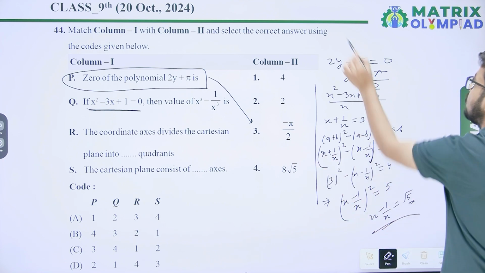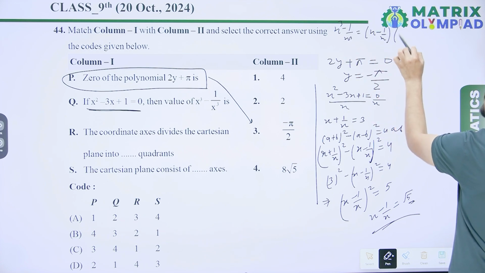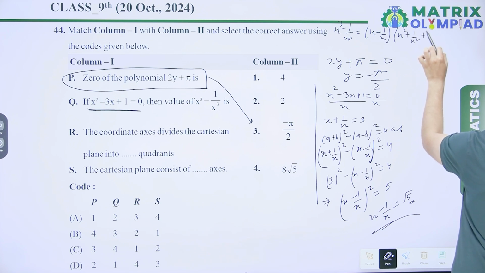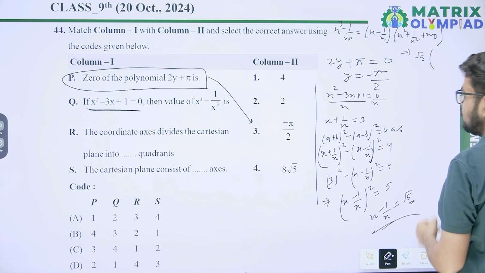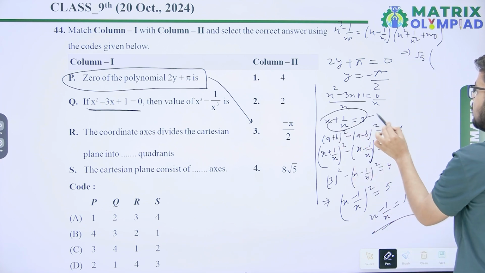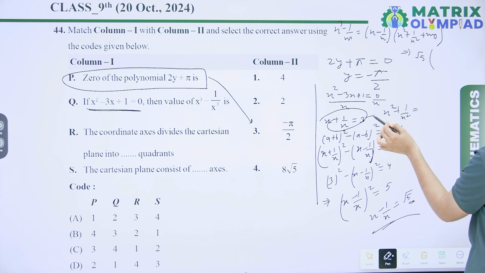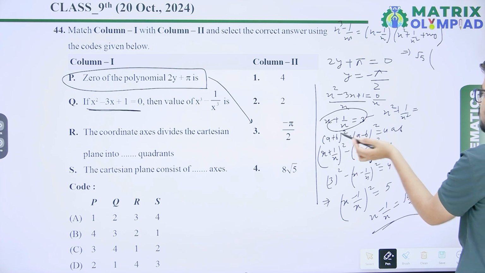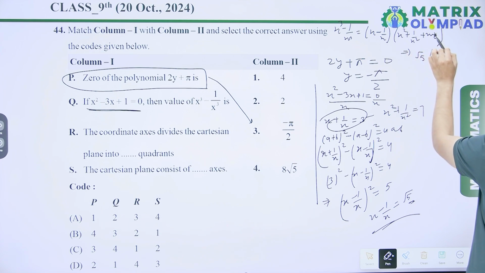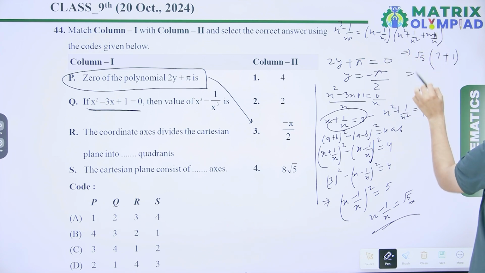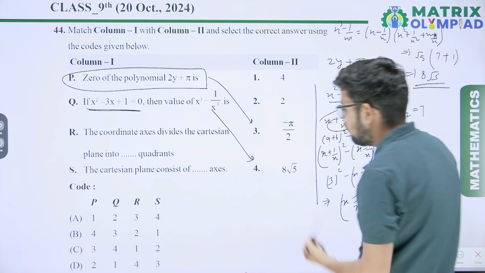So x cube minus 1 upon x cube. We know that x cube minus 1 upon x cube equal to (x minus 1 upon x) times (x square plus 1 upon x square plus x into 1 upon x). So it is root 5 into (x square plus 1 upon x square plus 1). When we square x plus 1 upon x, we get x square plus 1 upon x square equal to 3 square, that is 9, minus 2, that is 7. So that is 7 plus x into 1 upon x, which is 1. So it is 8 root 5. So Q's answer is fourth, 8 root 5.